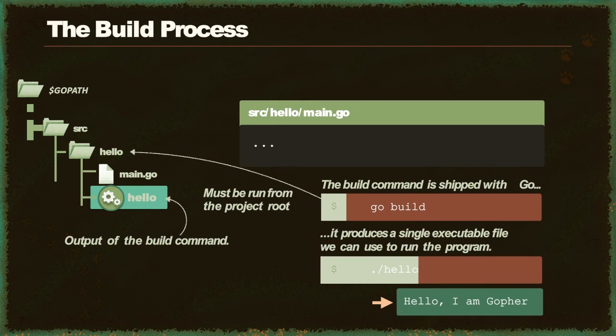Remember we talked about a compiler reading the source code and then producing an executable file? Well, this process of reading the source code, resolving package dependencies, and producing the executable file is called a build process. In order to build our Go project, we use the build command, go build. We run go build from the project root, and the compiler produces an executable file named after the project with no extension. Using that file, hello, we run the program, and we can see the message printed to the screen. Hello, I am Gopher.